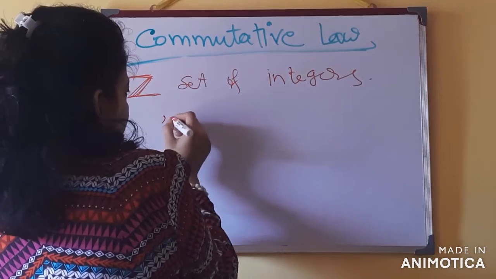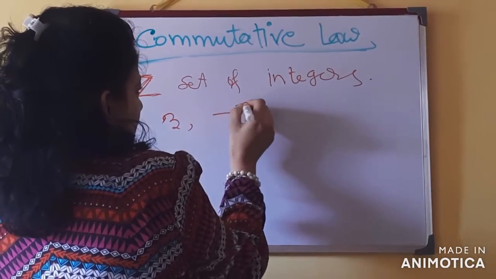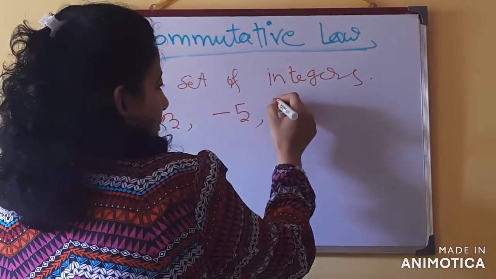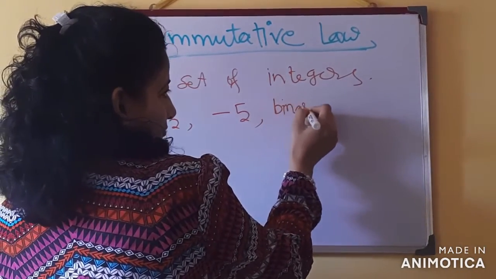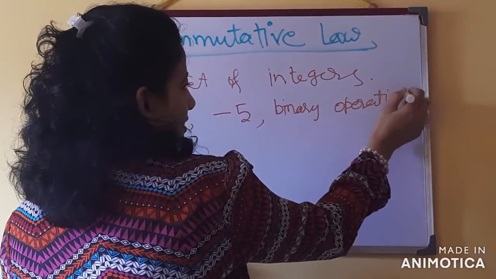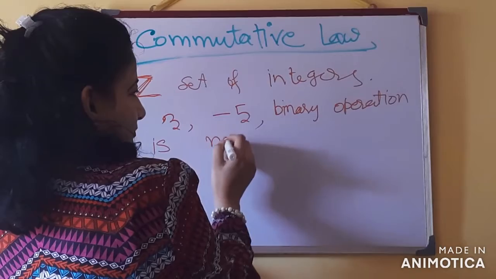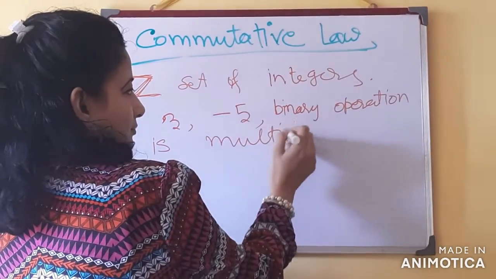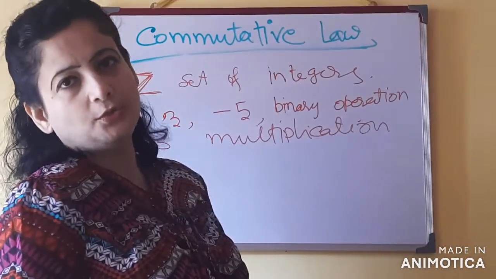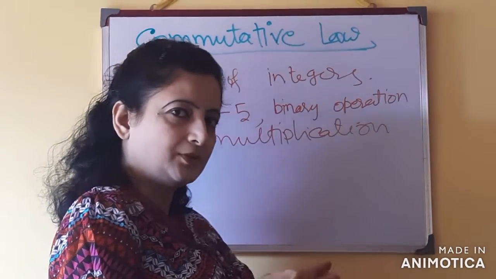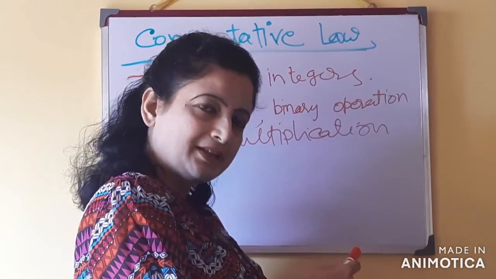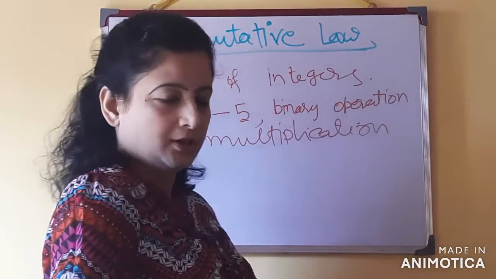Suppose I am taking the elements 3 and minus 5. Now our binary operation is multiplication. So we have to see whether this operation satisfies the commutative law or not.